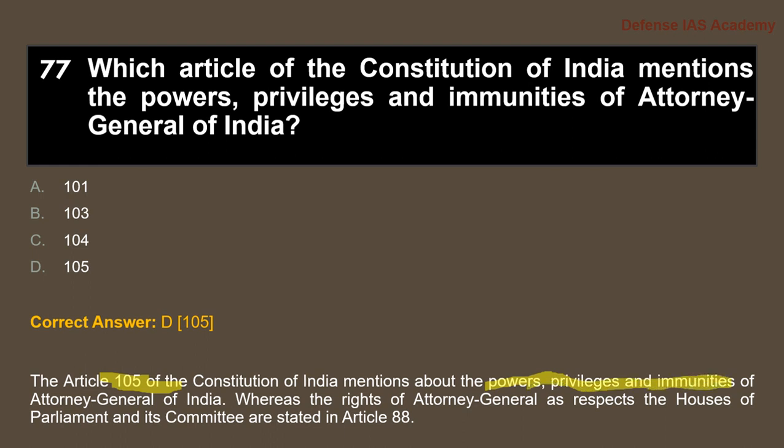The powers, privileges and immunities of Attorney General of India, whereas the rights of Attorney General as respects the House of Parliament and its committee are stated in Article 88. So the rights of Attorney General come in Article 88, and the powers, privileges and immunities of the Attorney General come in Article 105 of the Constitution.